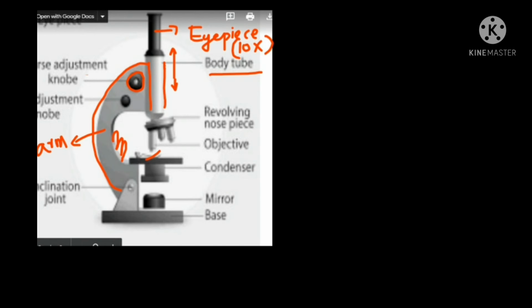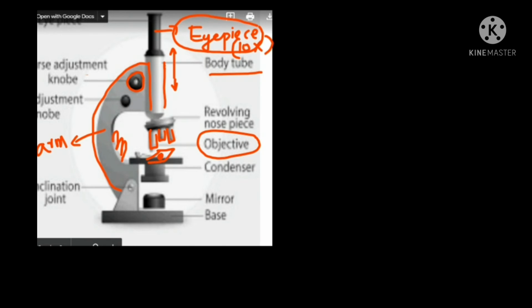We are keeping a glass slide here. When you move up and down, make sure that these lenses don't break the slide. These are the lenses which are near the slide. Like if you're keeping an onion peel here, then these lenses are called objective lenses. They are called objective because they face the object. And the lens which faces the eyes is called the eyepiece lens.